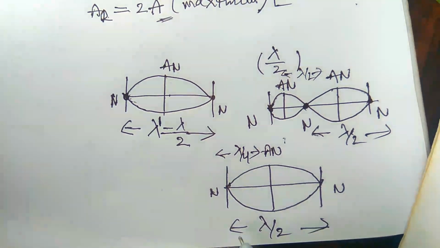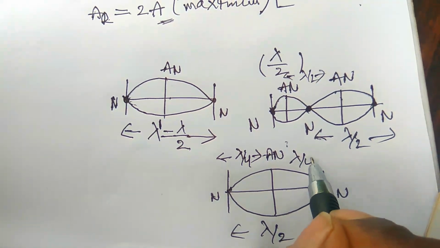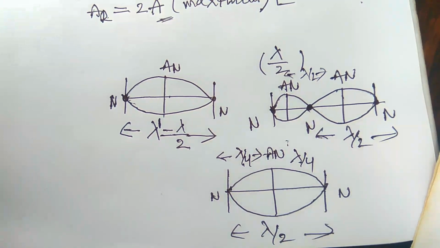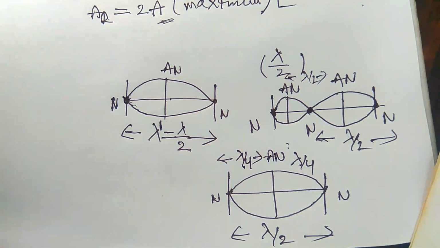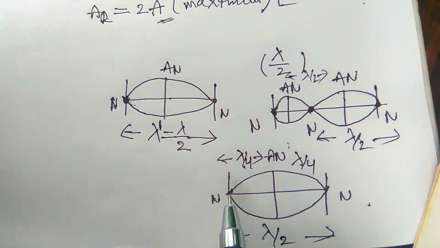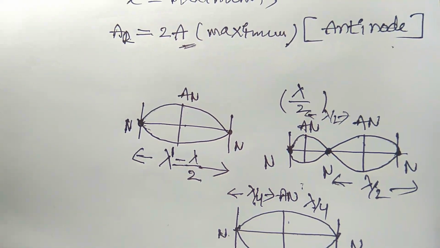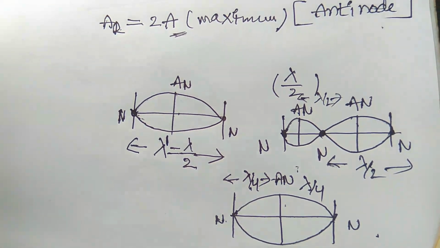Lambda by 4 plus lambda by 4 is equal to lambda by 2. So what I am saying is, the distance between any two node points is lambda by 2. The distance between node and antinode is lambda by 4. These are the points you have to remember in standing waves.